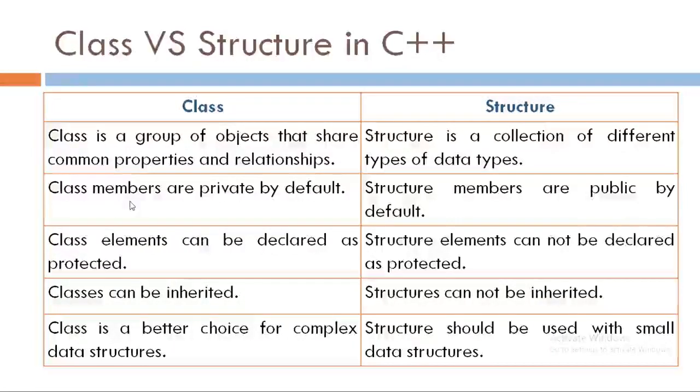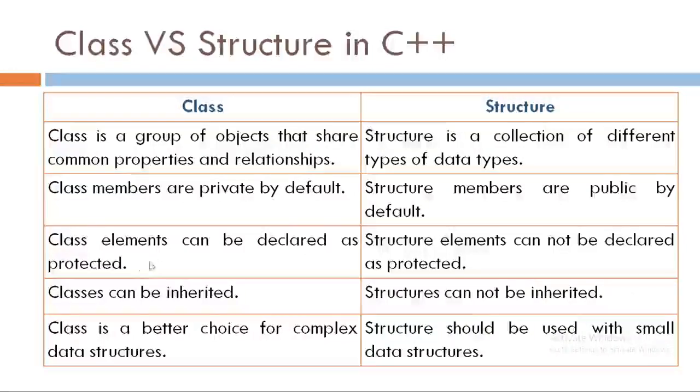The next difference is class members are private by default. Yes, if we do not specify the access modifier, then by default class members are considered as a private members, while in structures members are public by default. The next difference is class elements can be declared as protected.